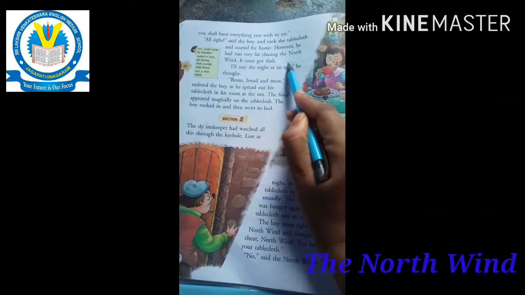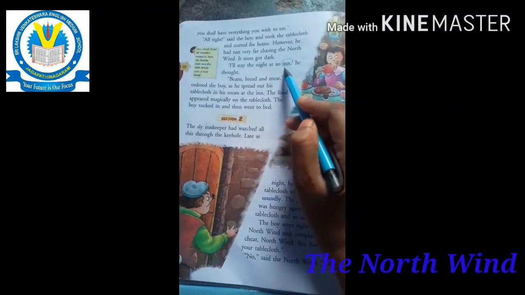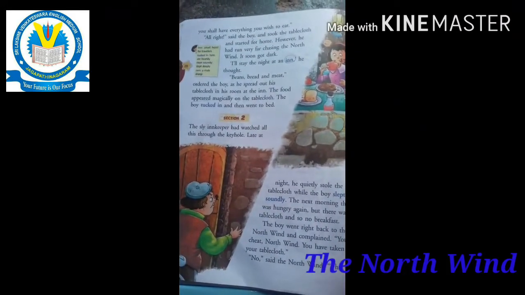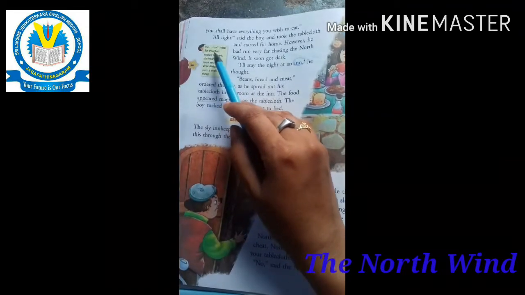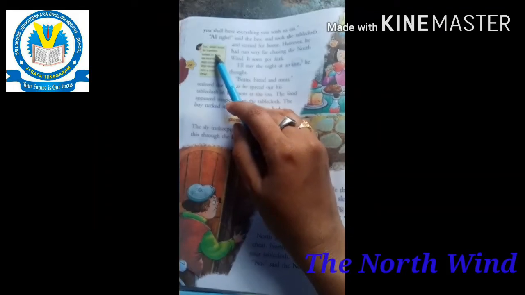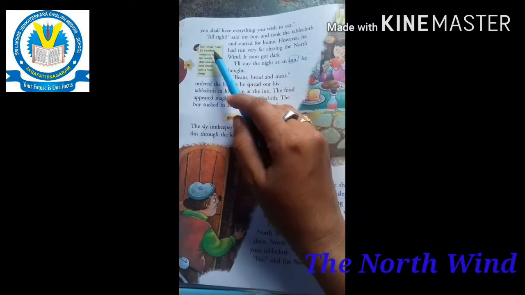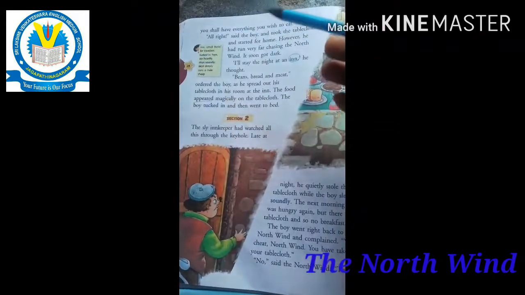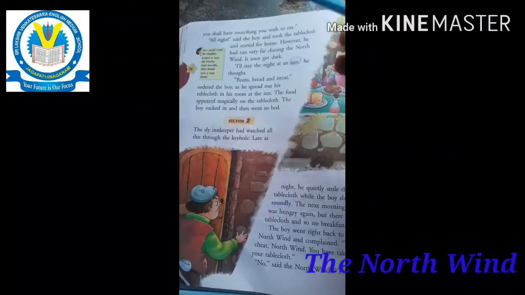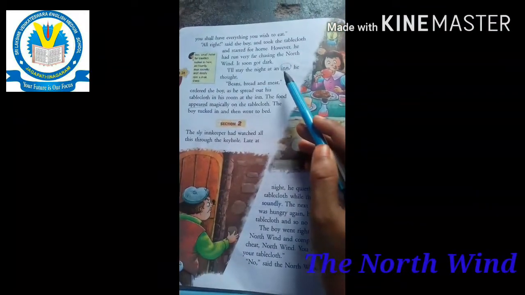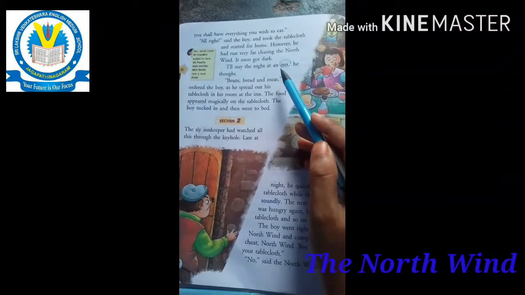Do you know what an inn is? An inn means a small hotel for travelers. So he is also a traveler. In this night he wanted to stay at this inn. He is thinking, "I will stay that night in that small hotel."